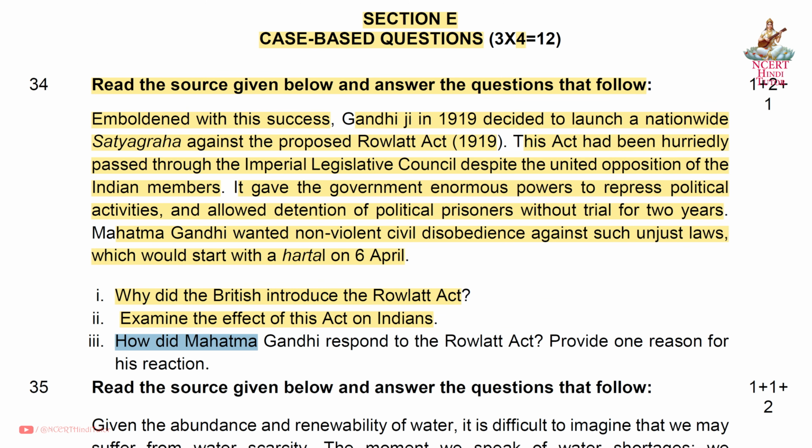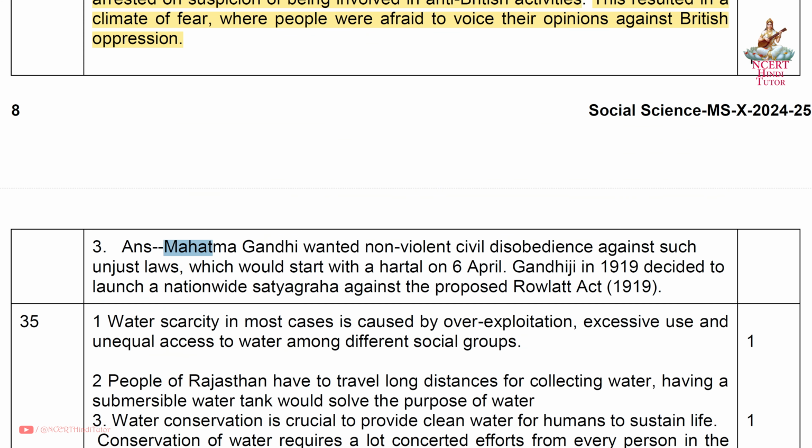Third, how did Mahatma Gandhi respond to the Rowlatt Act? Provide one reason for his reaction. Answer. Mahatma Gandhi wanted non-violent civil disobedience against such unjust laws, which would start with the hartal on 6th April. Gandhiji in 1919 decided to launch a nationwide satyagraha against the proposed Rowlatt Act 1919.